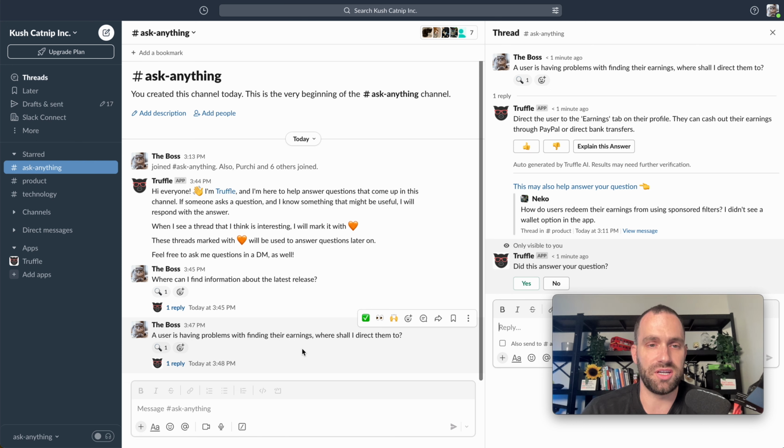You can source as many channels as you want and configure it in any way you wish. And I really hope that this makes your knowledge gathering in Slack a lot more effective, and that the answers can be more relevant and a lot more versatile.